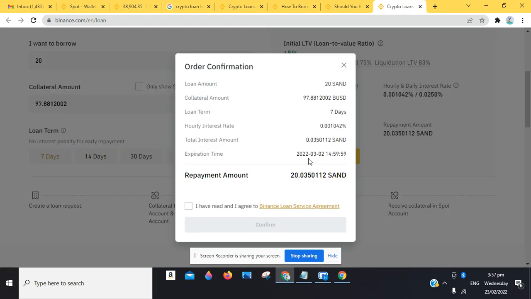So I'm going to click about this. Take note of the value that we'll be getting. We're getting 97.88120002 BUSD. Hourly interest is this. I know that the hourly interest, even if it is usually less than an hour, is also calculated as an hour. So you click on confirm, click on agree.